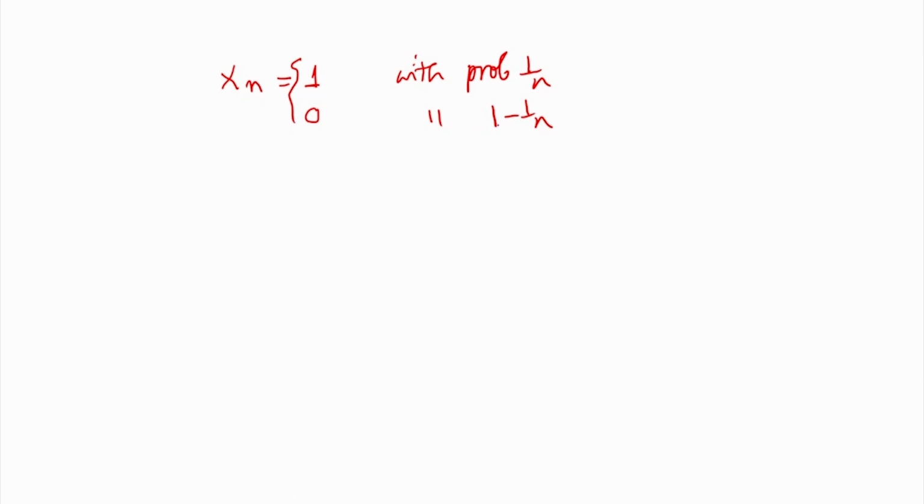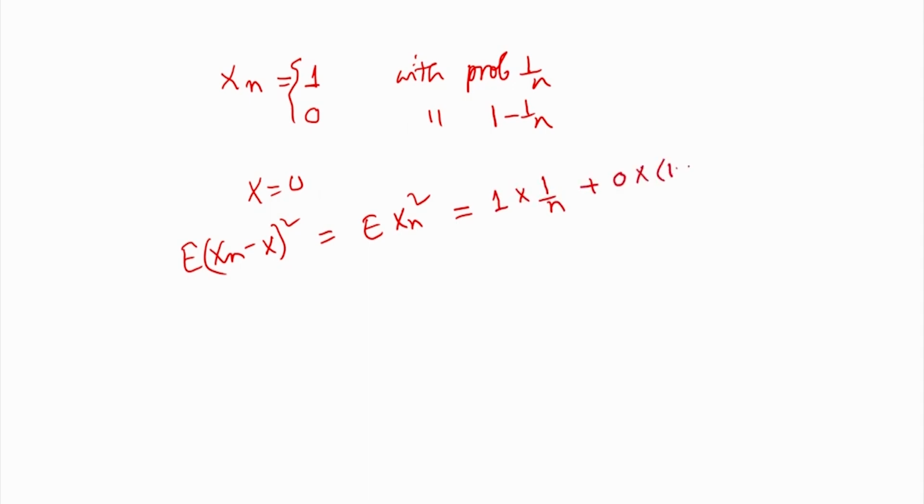So, the question is whether x n converges to x equal to 0 in the mean square sense. How can we prove this? E of (x n minus x) whole square is equal to E of x n square, because x is equal to 0, which is 1 into 1 by n plus 0 into 1 minus 1 by n.